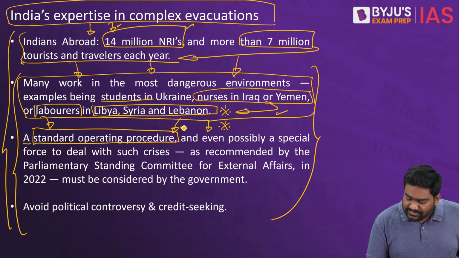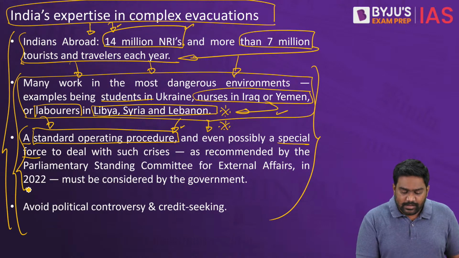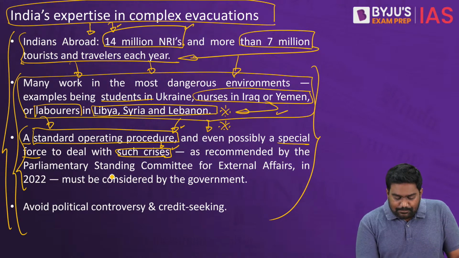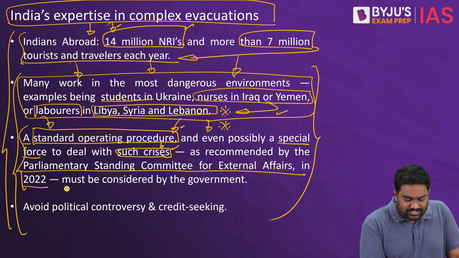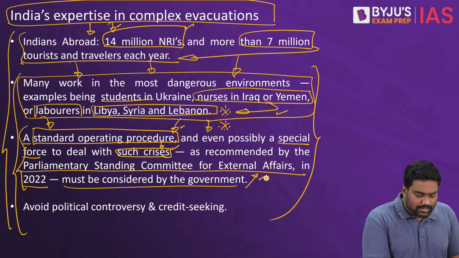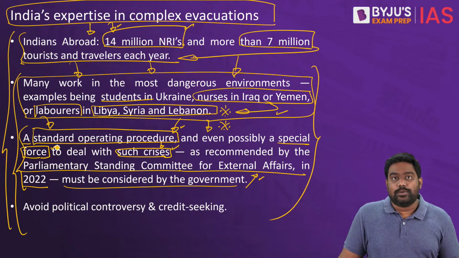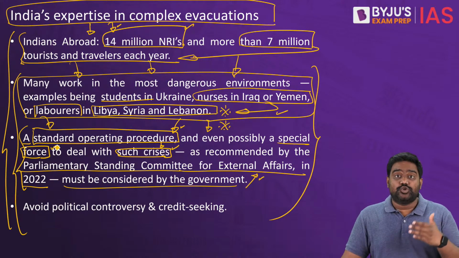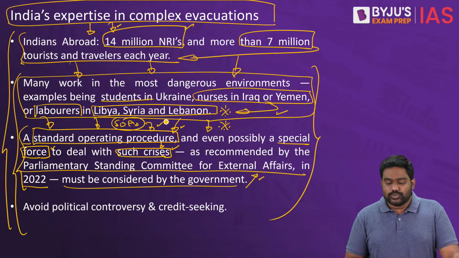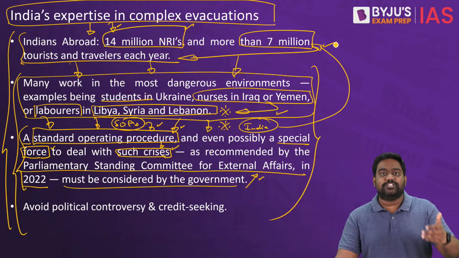It suggests India should even set up a special force that will bring the capabilities of all the stakeholders together, which will be ready to carry out such an evacuation during times of crisis. In fact, this was a recommendation given by the Parliamentary Standing Committee for External Affairs in 2022. A parliamentary panel had recommended the establishment of a special force by drawing from the Indian Navy, Indian Air Force and Ministry of External Affairs. So India would be ready and prepared to carry out such evacuations. So the editorial is saying this recommendation should be implemented along with laying down the SOPs, the standard operating protocols or procedures, so that India could further fine-tune this expertise to help out Indians who might get caught in such difficult circumstances.